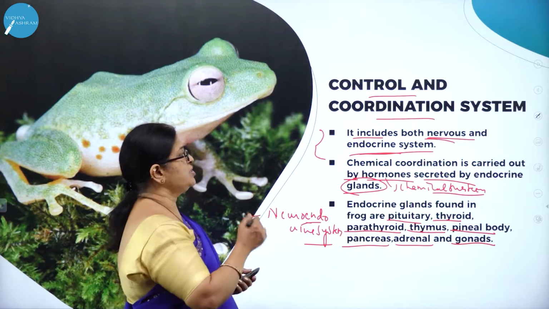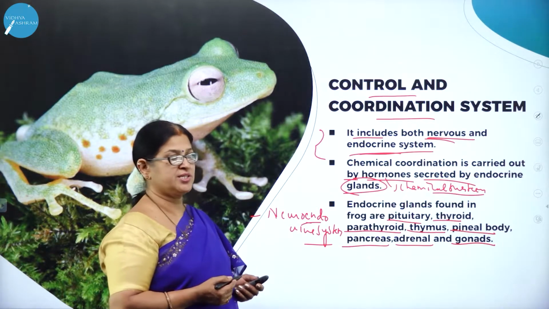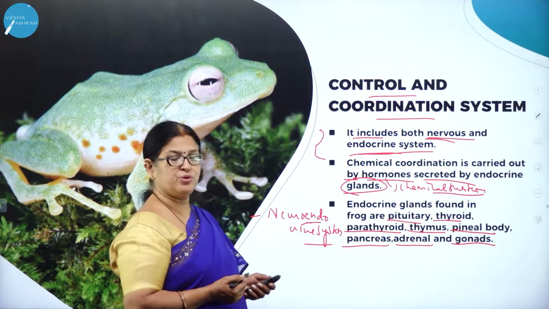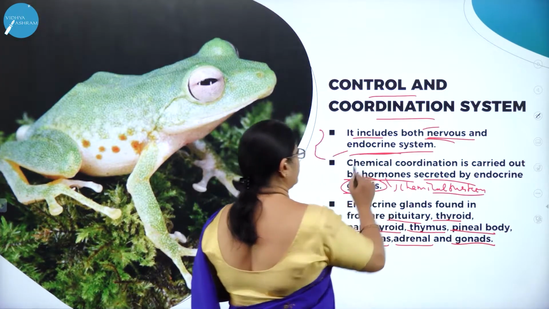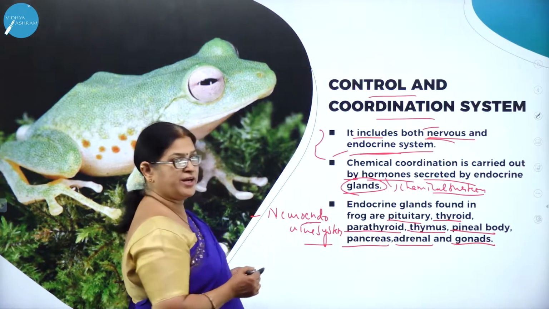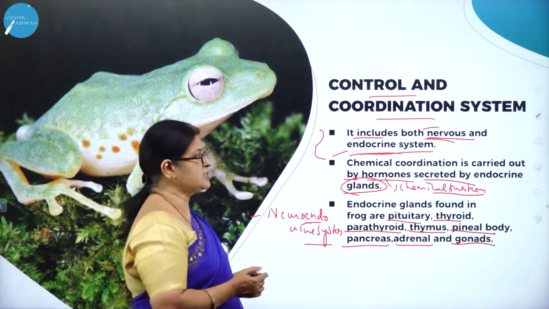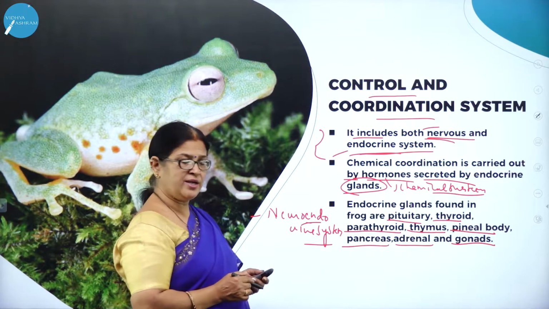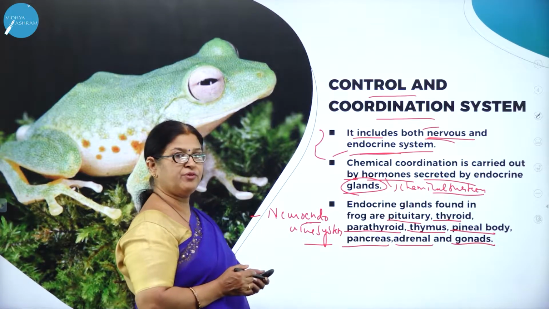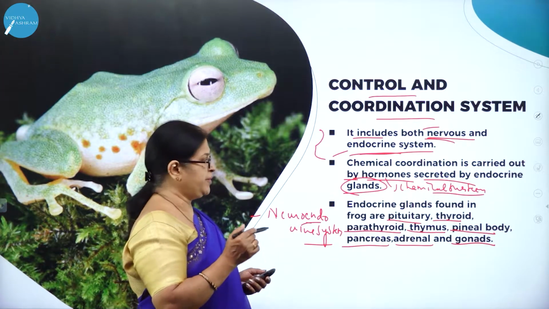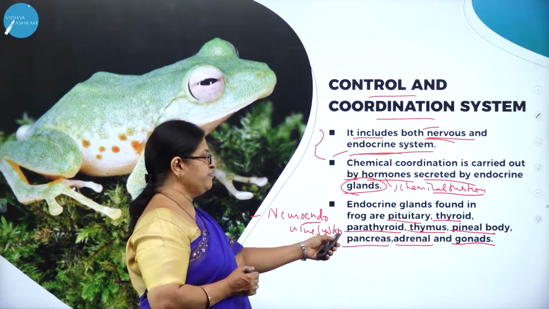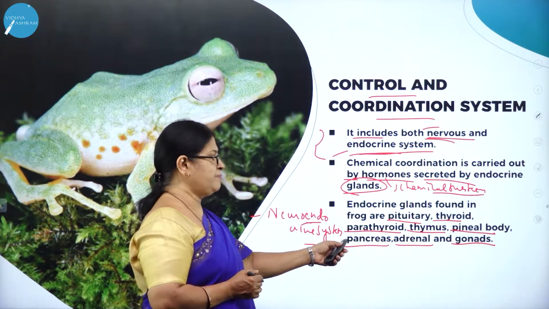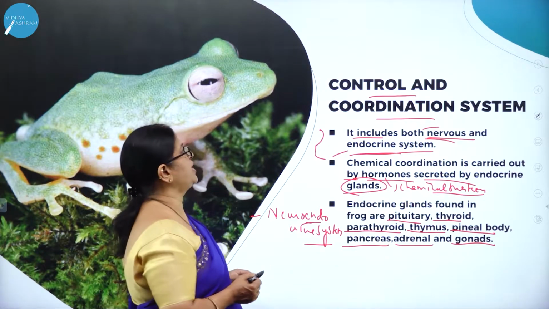and gonads. So the control and coordination system in case of frog is called neuroendocrine system, which includes both the nervous and the endocrine system, and chemical coordination is carried out by hormones secreted by the endocrine glands. The endocrine glands found in frog are pituitary, thyroid, parathyroid, thymus, pineal gland, pancreas, adrenal and gonads.